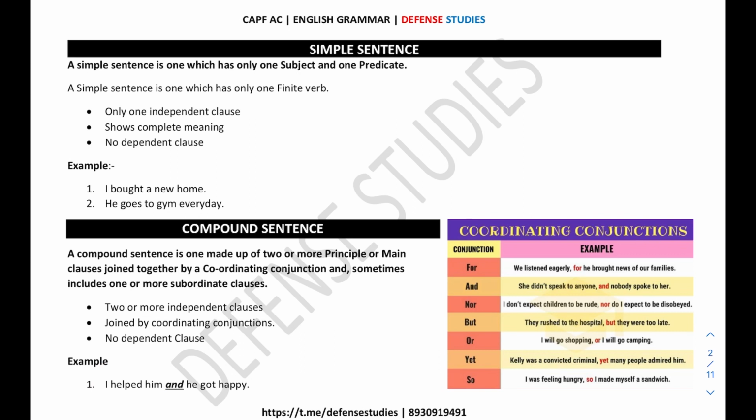There is a question mark behind that. He got happy, why he got happy, why he was happy. So that statement does not signify the correct meaning. He got happy, why he got happy. So it shows incomplete meaning. So it is called a dependent clause. It is dependent on this main clause for its own meaning. And after analyzing this and conjunction, we find out that this is a coordinating conjunction, so we call it a